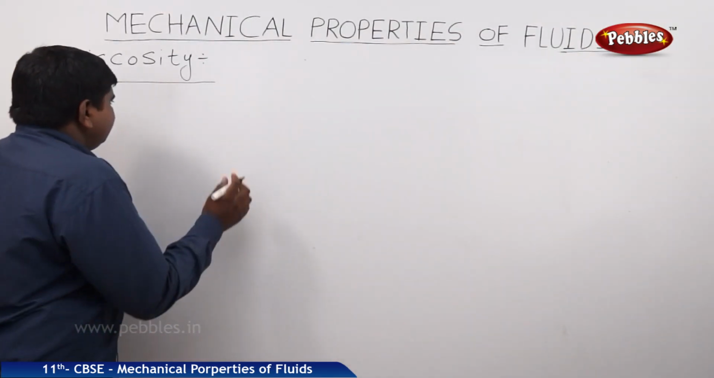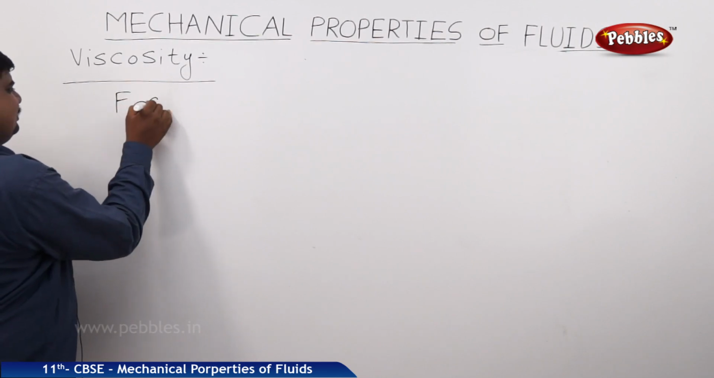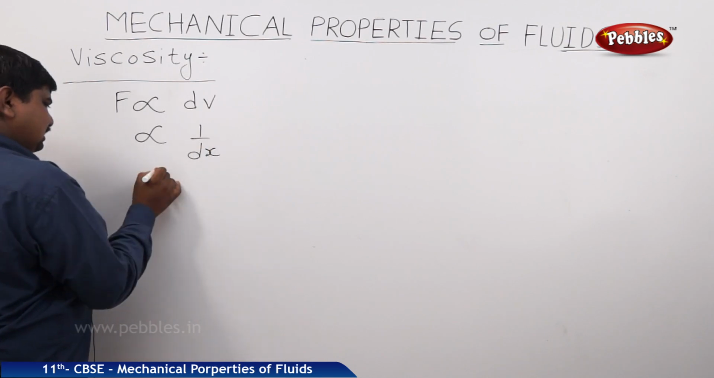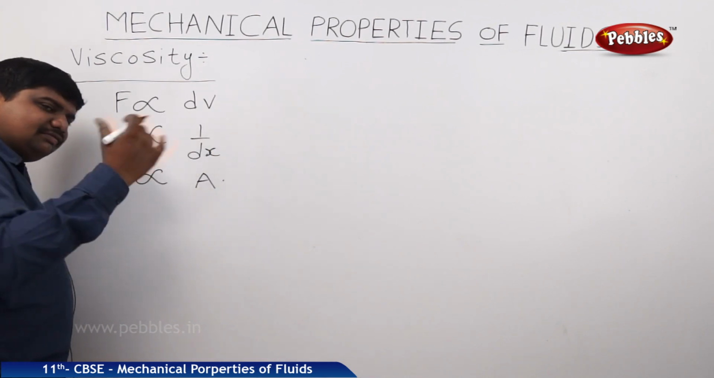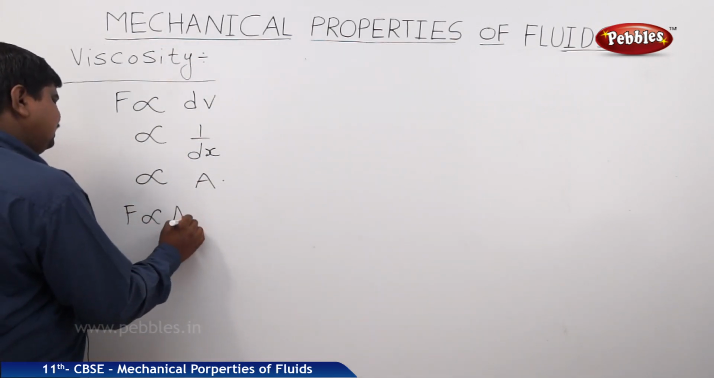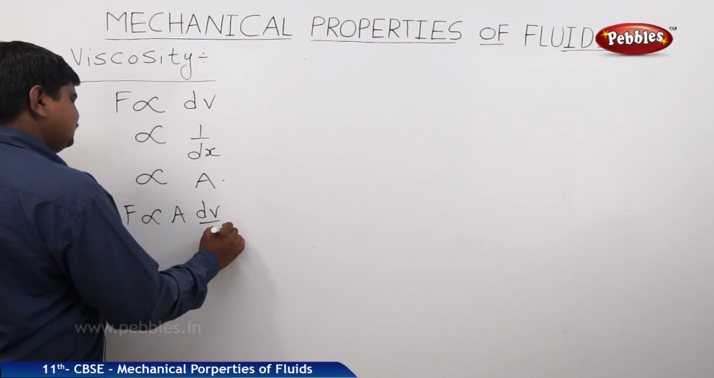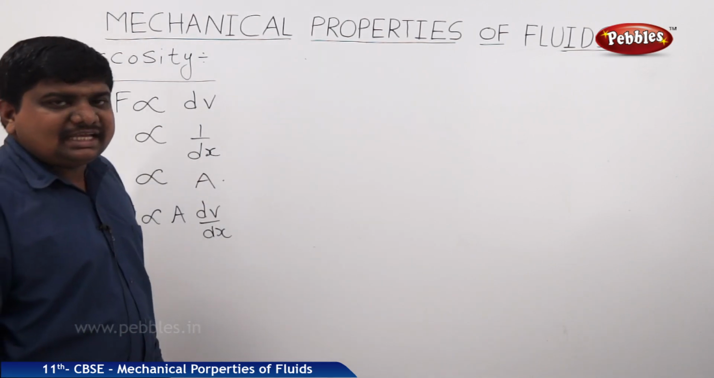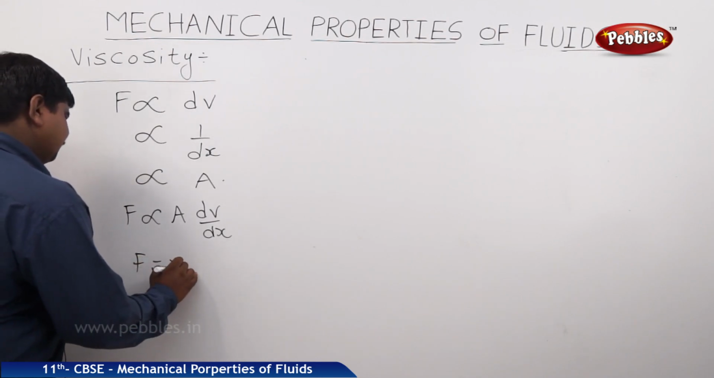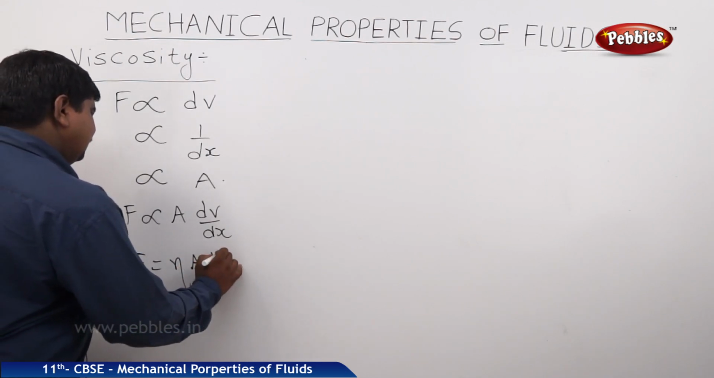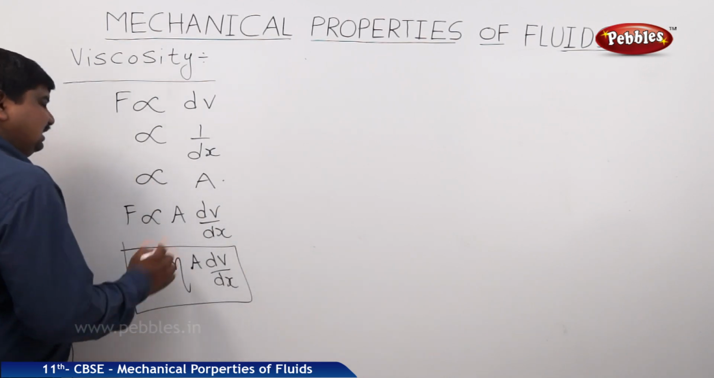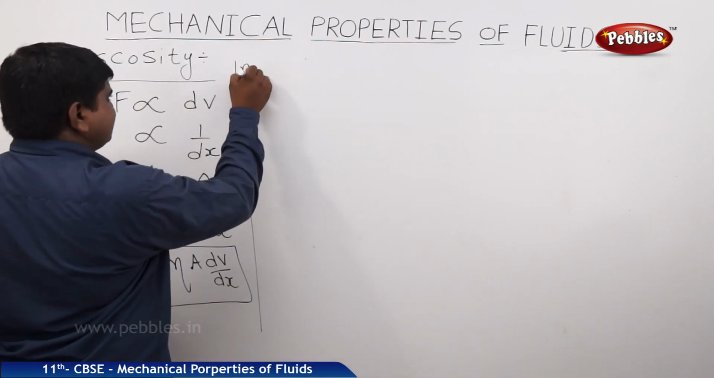Therefore, the viscous force is directly proportional to dV, inversely proportional to dx, and proportional to the area of the adjacent layers also. Therefore, F is proportional to A into dV by dx. This dV by dx we can call the velocity gradient also. If I remove the proportionality constant, I am replacing it with eta. Therefore, F is equal to eta A into dV by dx. So what is this eta? Eta is the coefficient of viscosity.